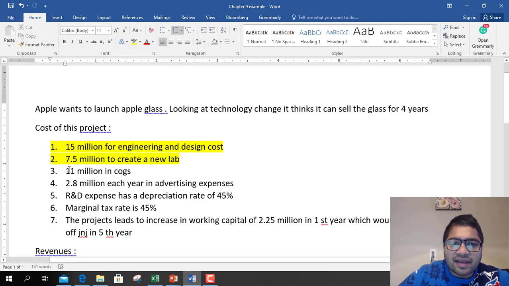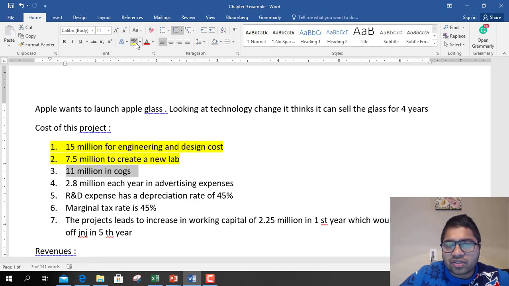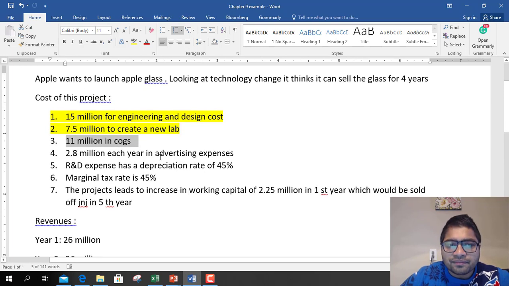11 million is COGS, cost of goods sold, for creating those glasses that it is going to sell. The COGS, cost of goods sold, is 11 million. And 2.8 million each year in advertising expense, so it has to advertise the glass too, so 2.8 million for that.